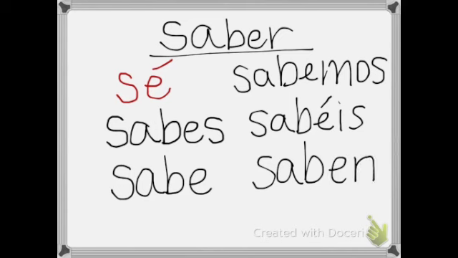The tricky thing about these verbs is that they are irregular, so there really isn't much more you can do other than memorize the irregular yo forms. Okay, so make sure that you study your chart. Let's do an